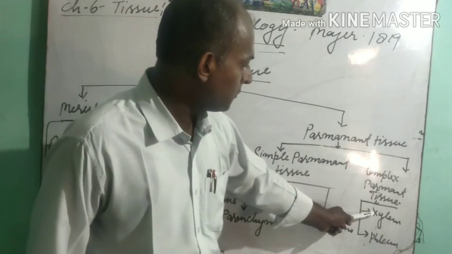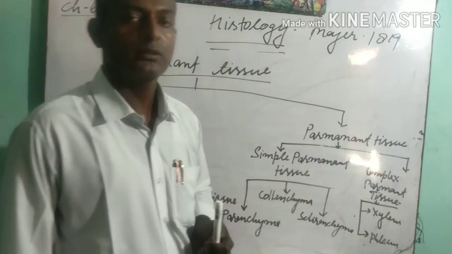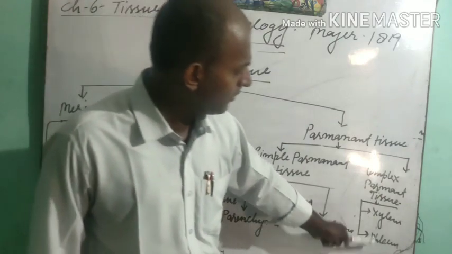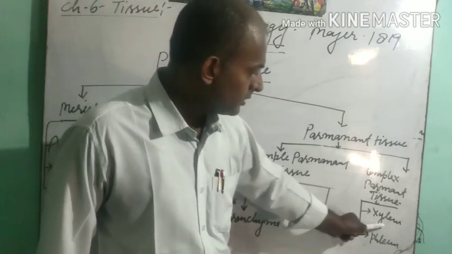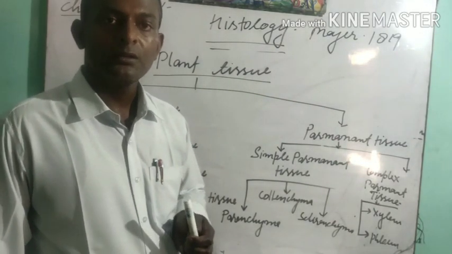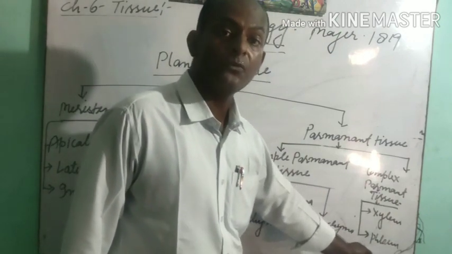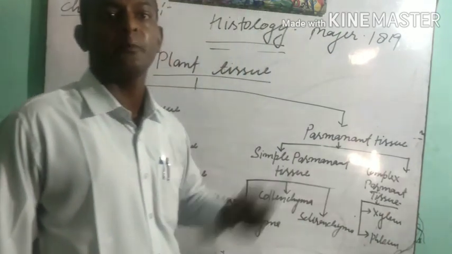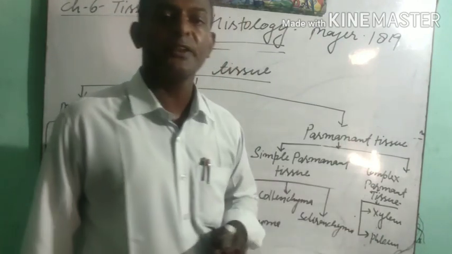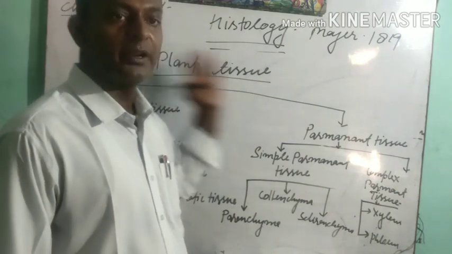This xylem and phloem are collectively called vascular tissue also, which perform different functions. Xylem is helpful in the transportation of water from root to different parts of the plant, whereas phloem is helpful in the transportation of food material prepared by the leaf to different parts of the plant. And this xylem and phloem have different components. In the next video we will discuss in detail about this permanent tissue.